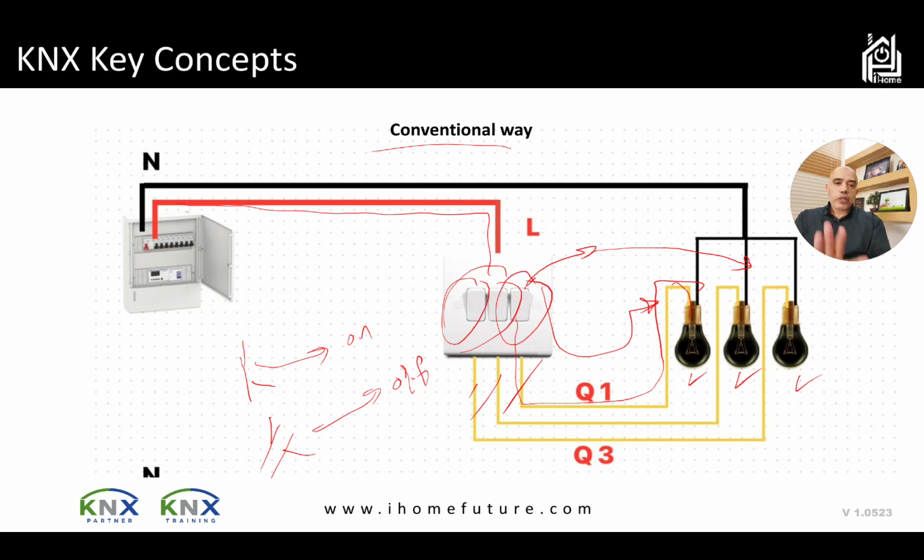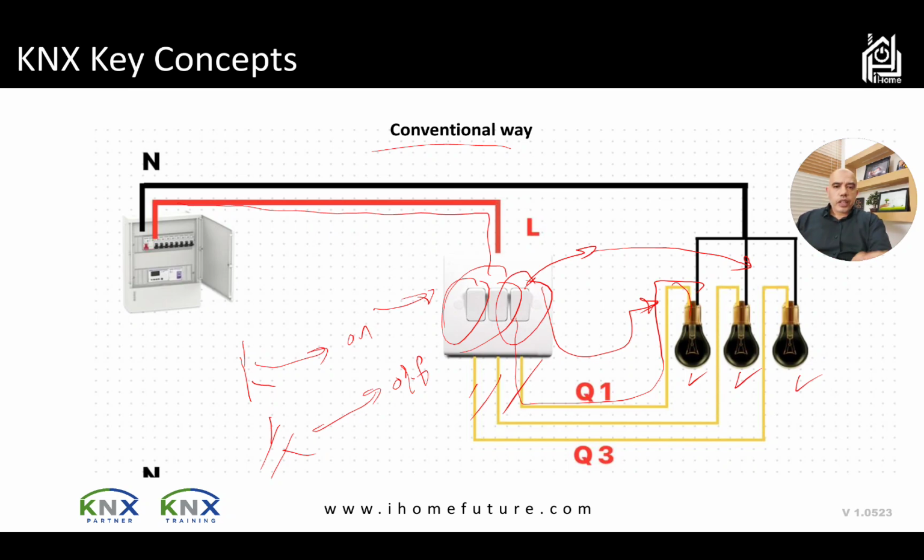In KNX it's different. By the way, here these are single-way switches, so I can control those lamps from a single switch. In some other areas you have two-way switches. Maybe it's a corridor and you have the lamps in the middle, and they need to put some switches at the beginning of the corridor and some switches at the end of the corridor. So whenever I need to turn the lamps on or off, I can do it from those switches or from the other switches, with different distances between them.